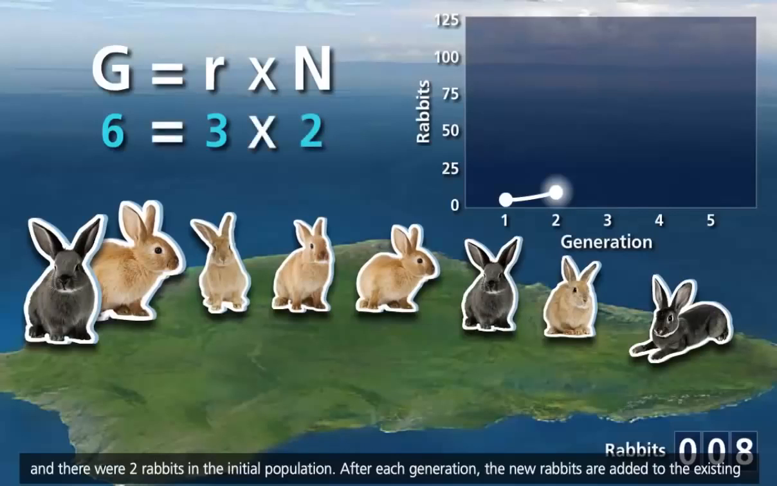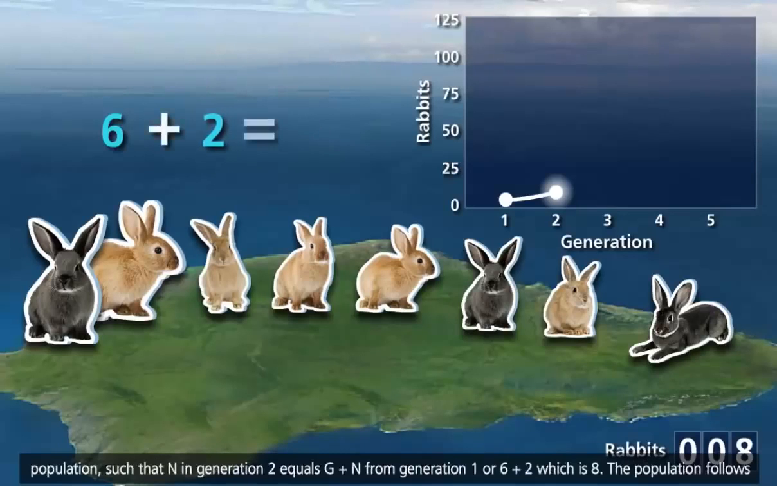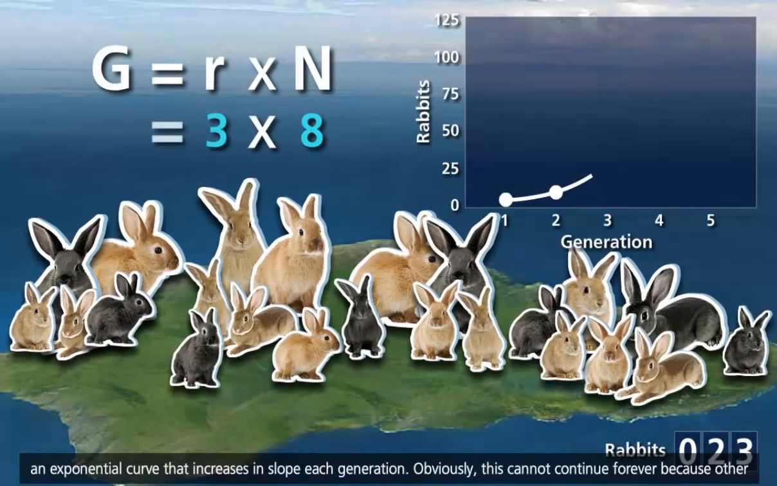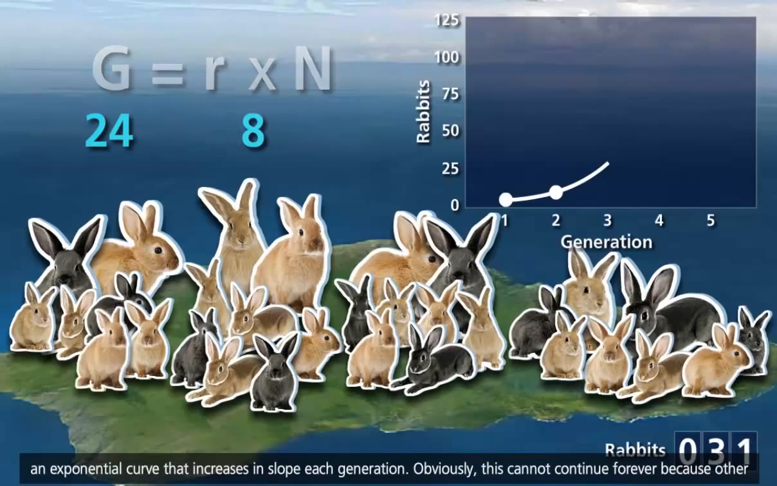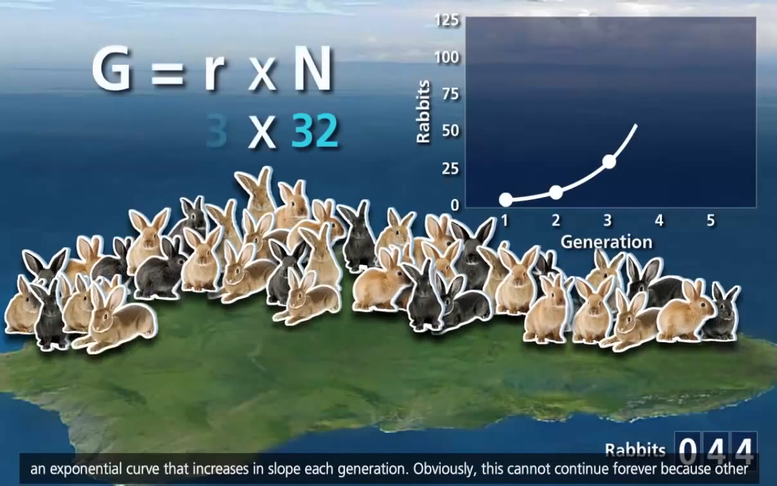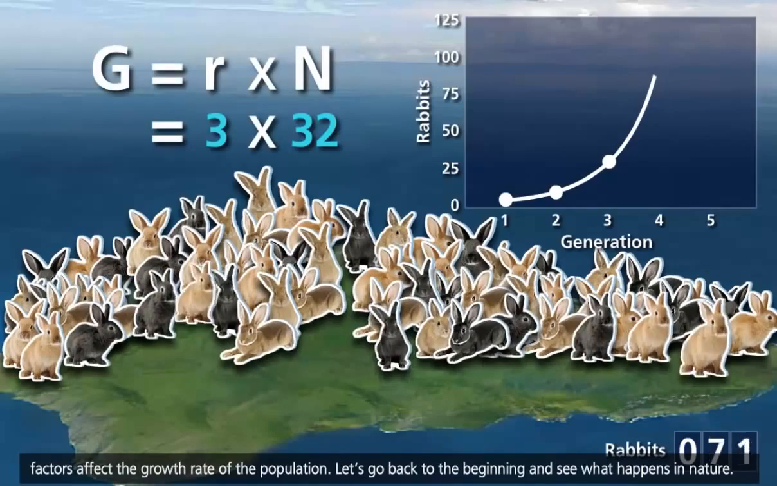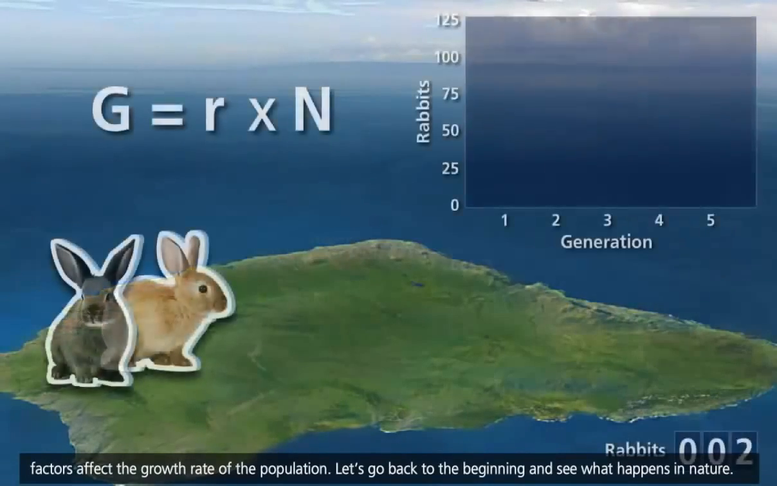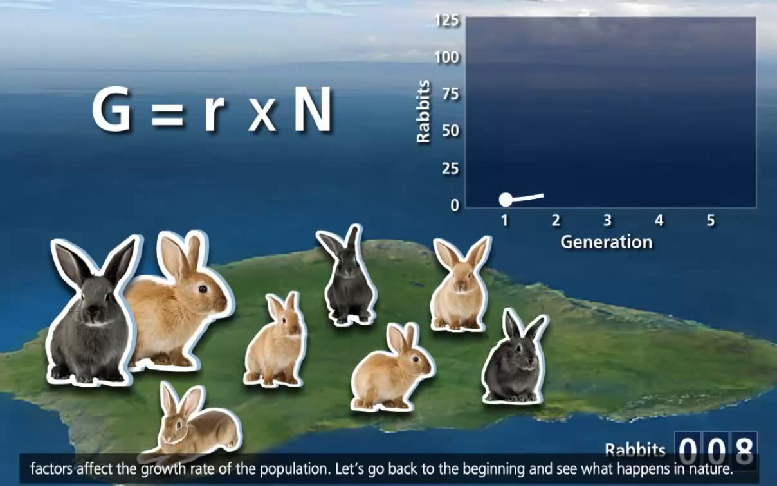After each generation, the new rabbits are added to the existing population, such that N in generation 2 equals G plus N from generation 1, or 6 plus 2, which is 8. The population follows an exponential curve that increases in slope each generation. Obviously, this cannot continue forever because other factors affect the growth rate of the population. Let's go back to the beginning and see what happens in nature.